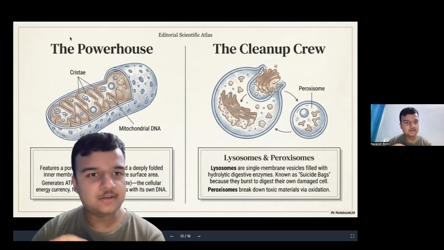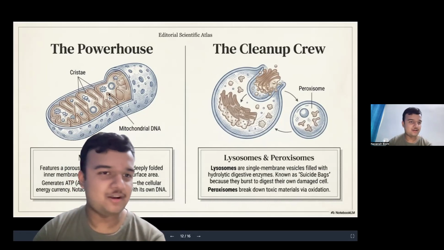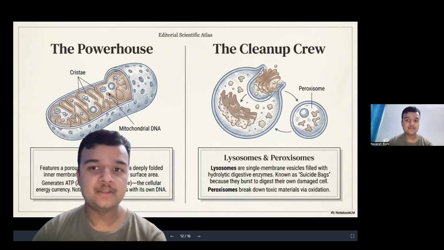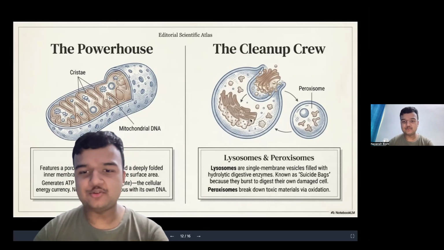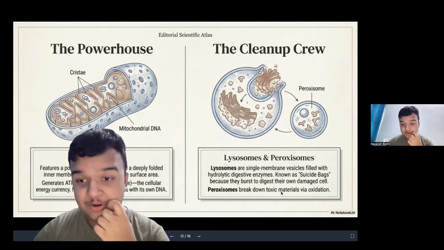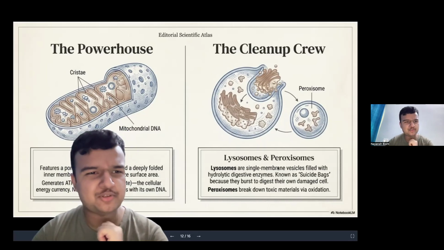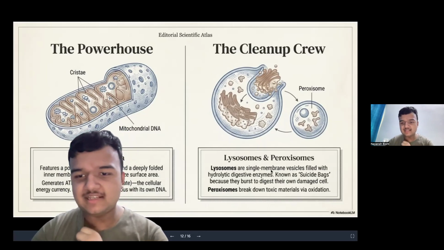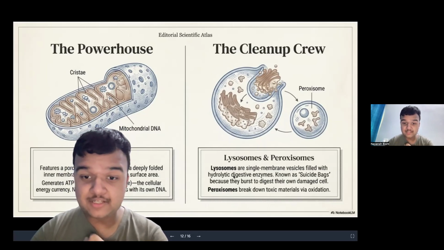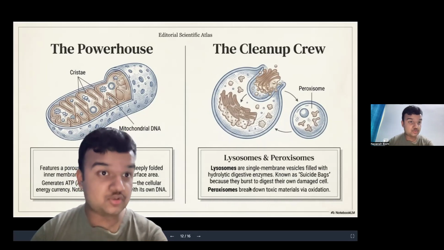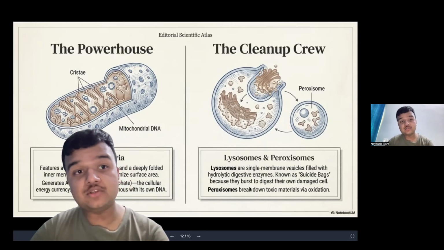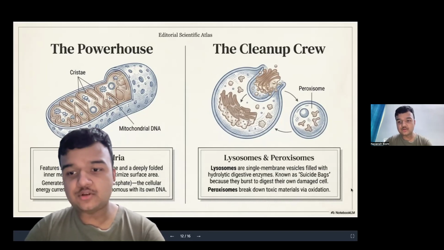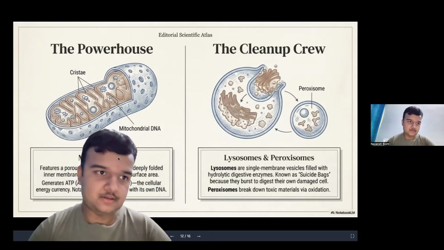Now, after knowing about the powerhouse, after all of this, a lot of mess is also created. A lot of dirty particles are also present inside a cell. So, in order to destroy them, the lysosome plays a vital role. Lysosomes and peroxisomes. I don't think peroxisomes is in the syllabus, but lysosomes is definitely there. Lysosomes are single membrane vesicles filled with hydrolytic digestive enzymes, which destroy or digest the foreign, bad, or damaged particles. Lysosomes are also known as suicide bags. Why? This is an important question.